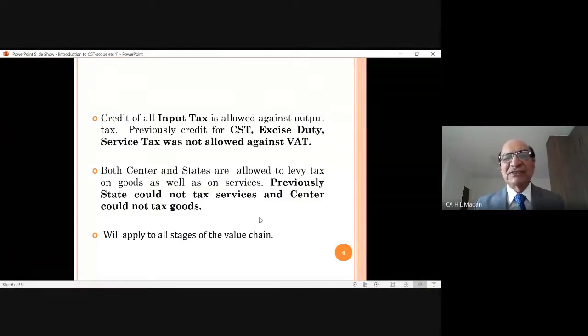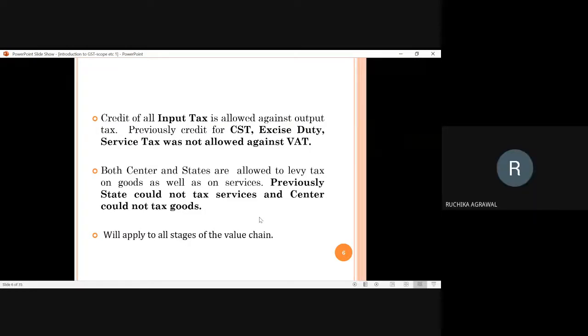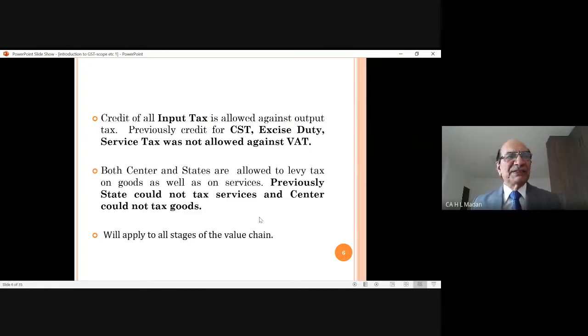Now its next point says, GST will apply to all stages of the value chain. At all places means right from the manufacturer to distributor, distributor to wholesaler, wholesaler to retailer, and retailer to consumer. This is the supply chain. And in all the supply chain, there will be value addition.